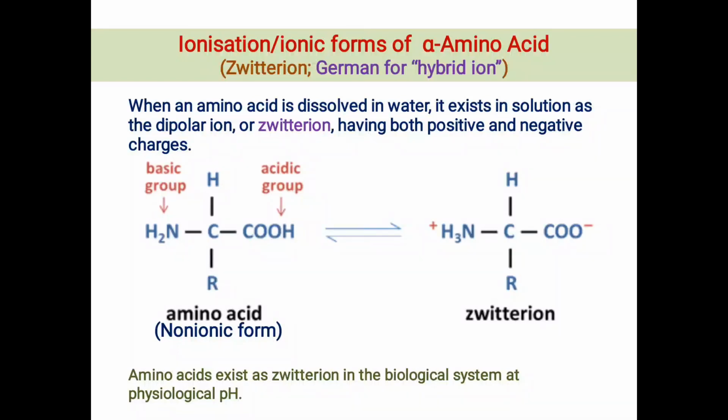When it is getting the zwitterionic form, I will explain in a later section, but in this way we can say the zwitterions are those species of amino acids which carry both charges, one positive charge and one negative charge. So the net charge on the zwitterion of any amino acid molecule is 0, because both the positive and negative charges cancel each other.